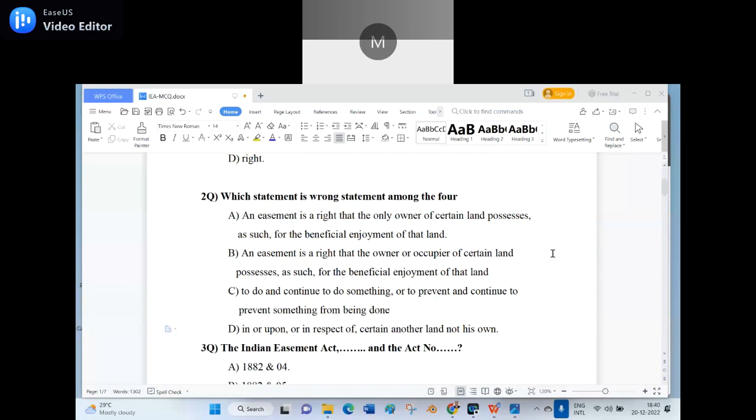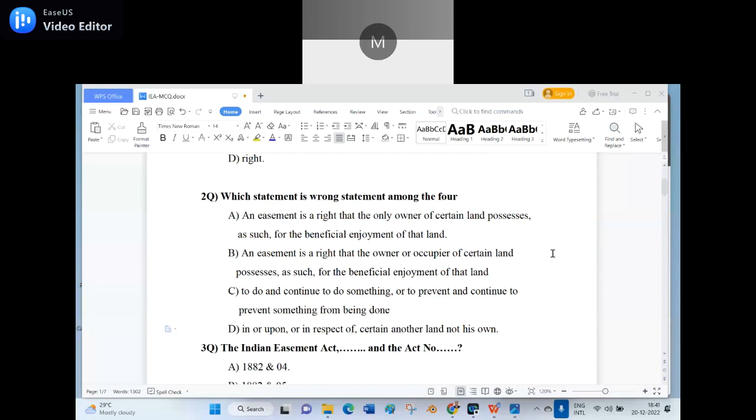Suppose you say A is the wrong answer, what is the right answer? Okay, let us presume that A is the right answer. That is the wrong answer for the second question. The reason is, in option A, I said an easement is a right that only the owner of certain land possesses as such for the beneficial enjoyment of that land.